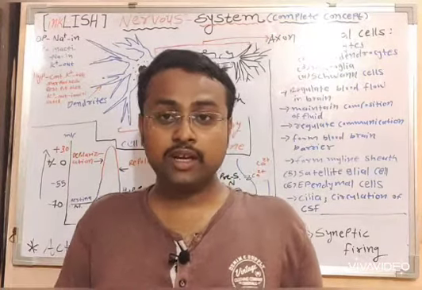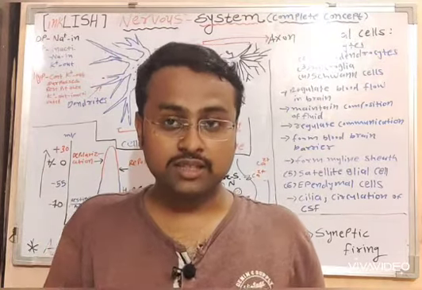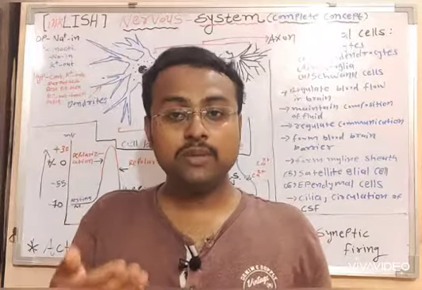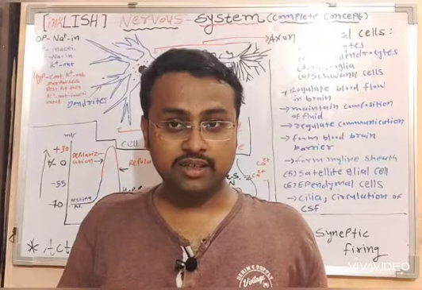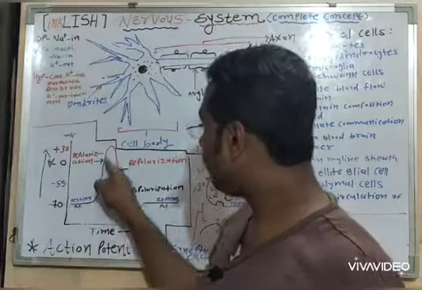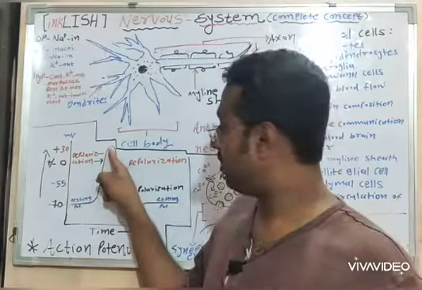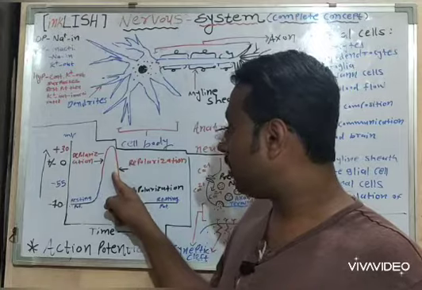Here the membrane is losing positive charge, losing positive ions, so it is moving towards polarization. So now the depolarization phase has been completed, and the polarization is starting.